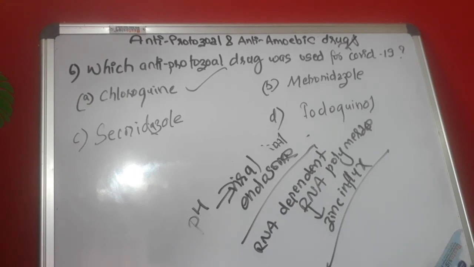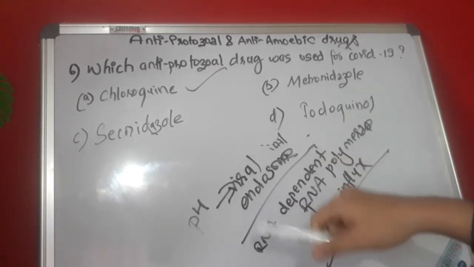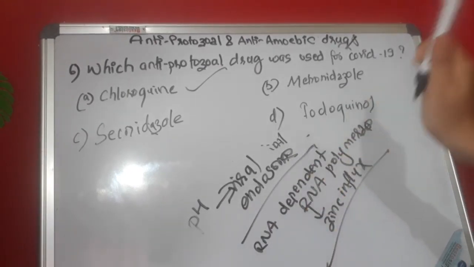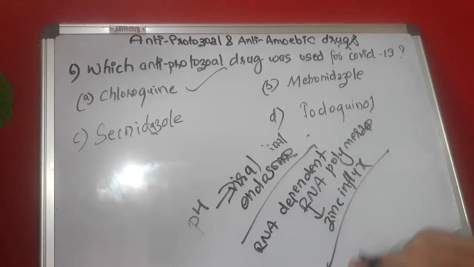Maybe we will talk about it later on when we are specifically solving the questions of COVID, but right now you should know that chloroquine was supposed to be used, and why? Because it increases the pH of the viral endosome by interfering with the virus, and the zinc influx led to the inhibition of the RNA dependent RNA polymerase. So this was about question number 6.